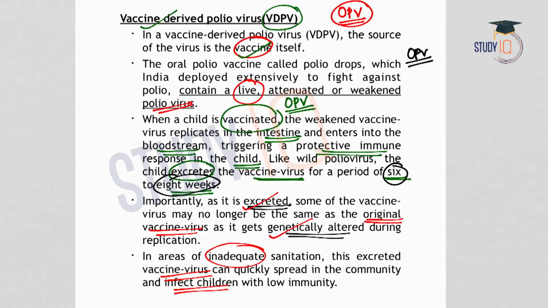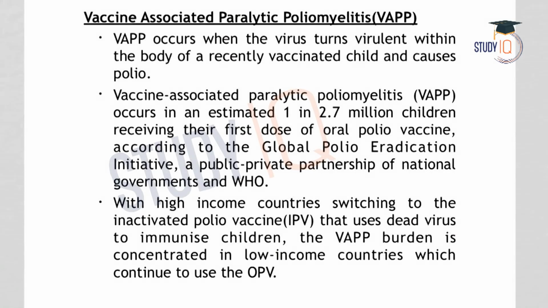If the excretion or defecation is done in the open, there are more chances that the virus gets spread. Now let us understand what is VAPP, or vaccine associated paralytic poliomyelitis. It is said that VAPP occurs when the polio virus turns virulent within the body of a recently vaccinated child and causes polio.